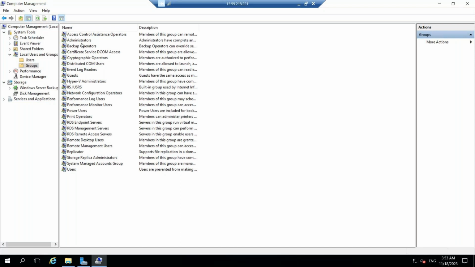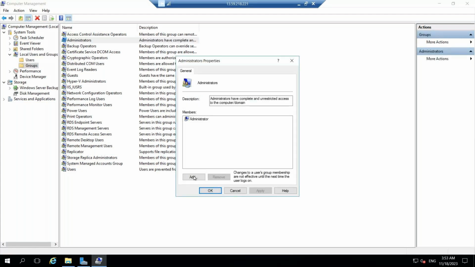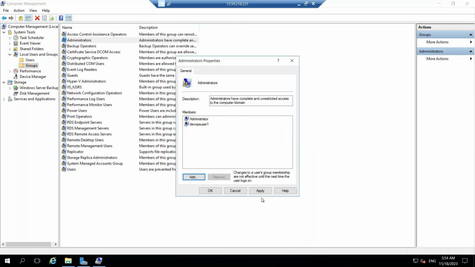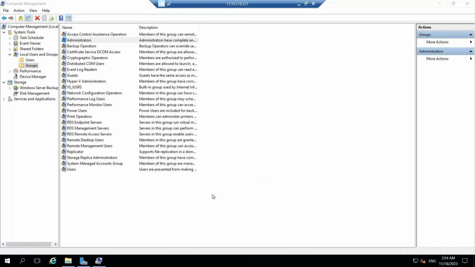Yeah, now click on administrators, open this, click on add here, search here for the user. Once it is open, search here DevOps user one, check names. See here, this is the name. Click on OK, apply, OK.